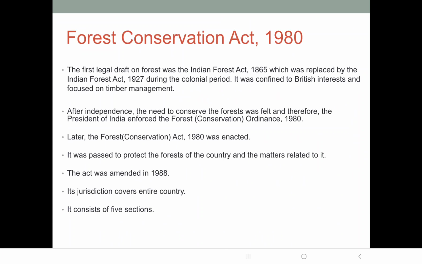So the conversion is prohibited. The need for conservation of forests and its components was felt after independence. Therefore this act was enacted.